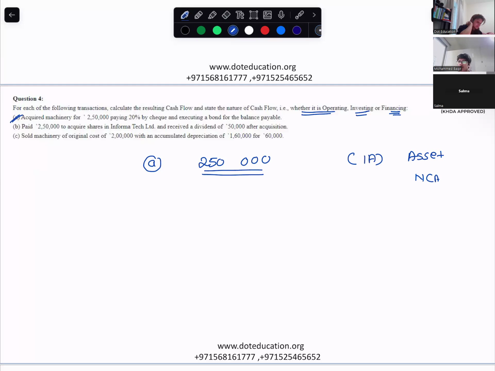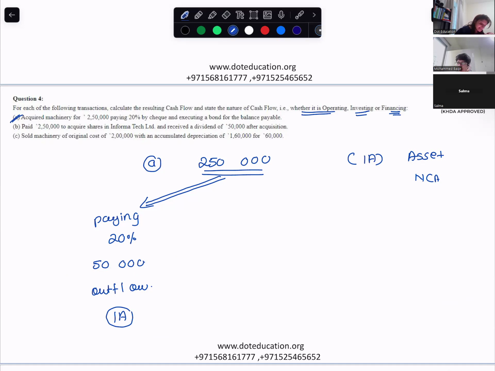Very good. But how much are you paying by check? 20%. 20% is how much? 50,000. So there is an outflow of 50,000. Yes, outflow. 50,000 is investing activity.